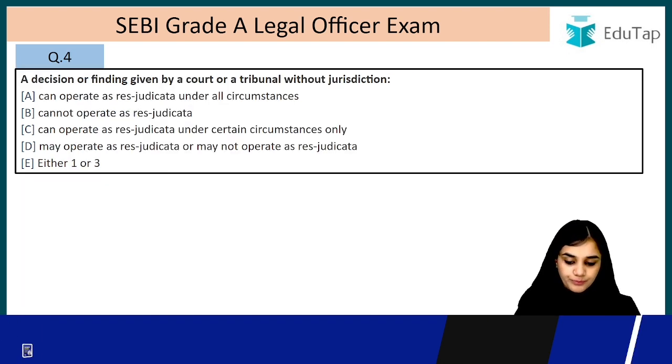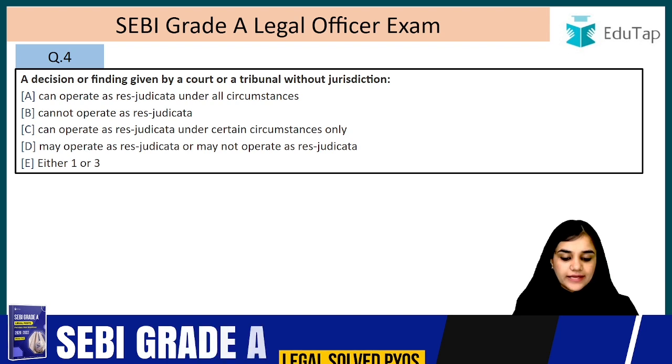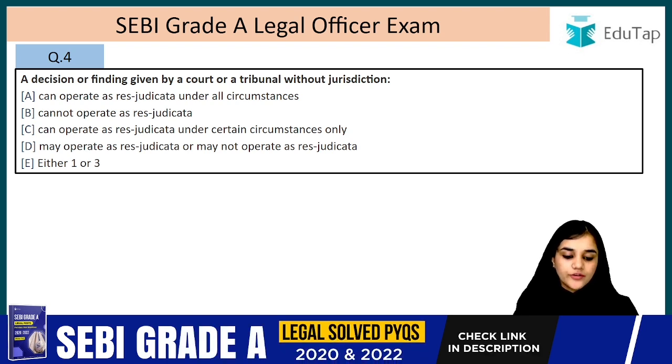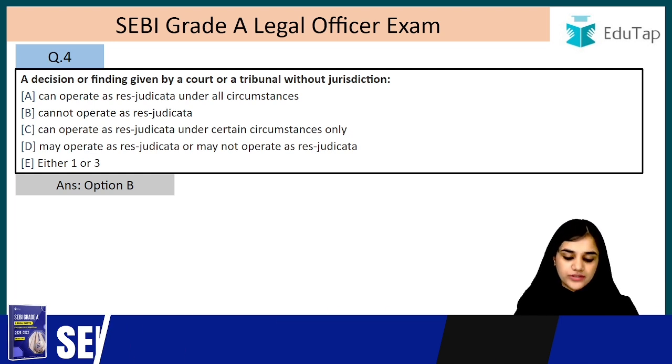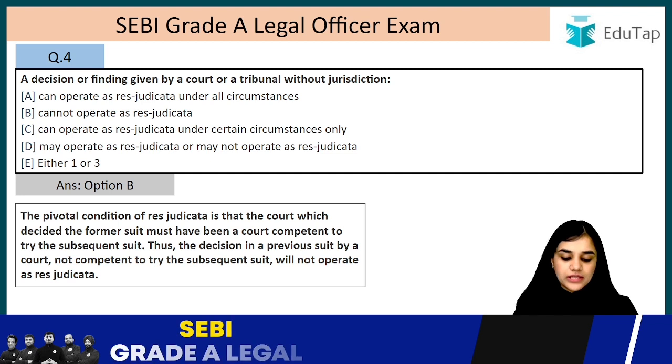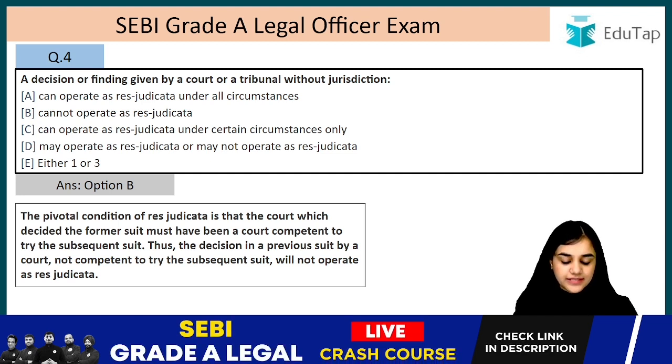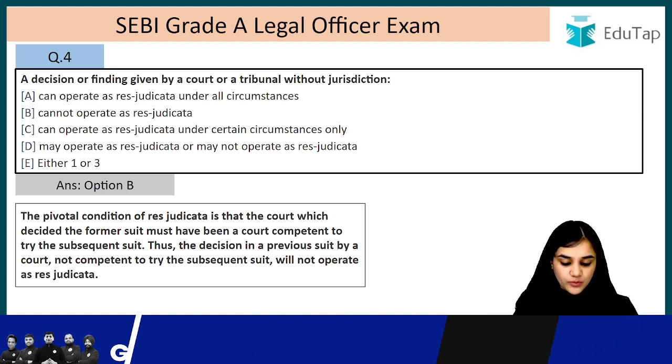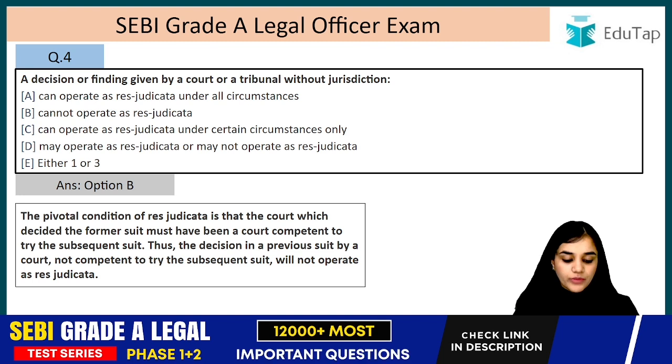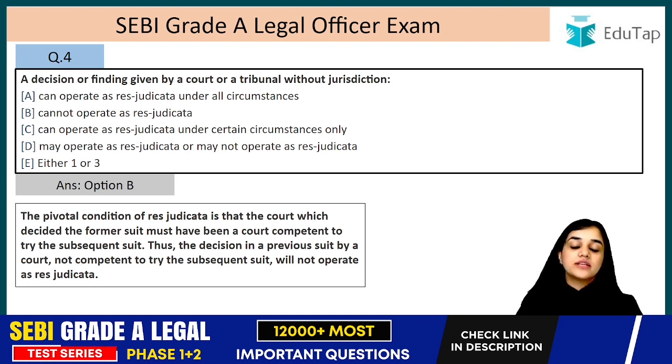Question number 4. A decision or findings given by a court or a tribunal without jurisdiction does not come under res judicata. It does not operate as res judicata. Right? So the pivotal condition of res judicata is that the court which decided the former suit must have been a court competent to try the subsequent suit. Thus, the decision in a previous suit by a court not competent to try the subsequent suit will not operate as res judicata.